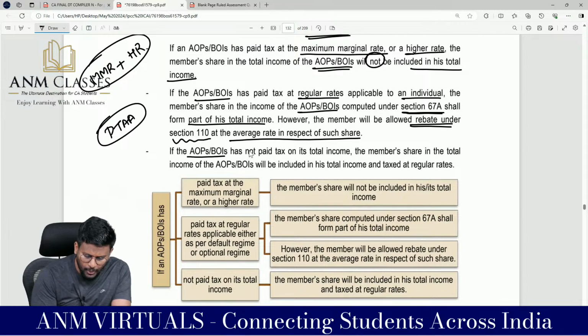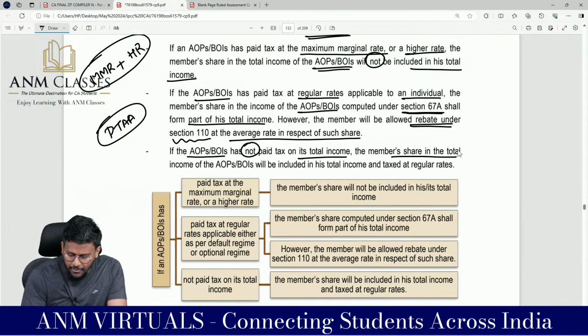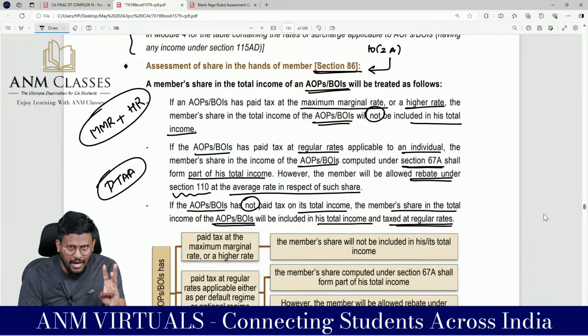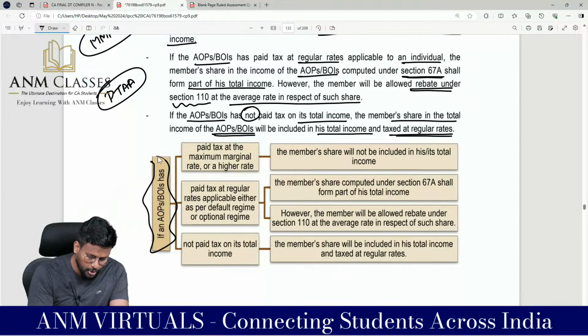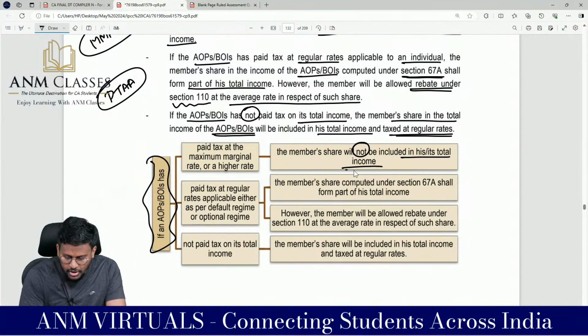If the AOP or BOI has not paid tax on its total income, member share in the total income of AOP or BOI will be included in its total income and taxed at a regular rate. That means if the AOP or BOI is taxed at higher rate or MMR, put it in the dustbin, exempt in the hands of the members. Have they paid at normal rate applicable to an individual, the income should be included in the hands of the members and you can claim rebate. If the AOP or BOI has not paid any tax, just include it in the hands of the members, they are not entitled to rebate. This is it: if AOP or BOI has paid tax at MMR or higher rate, member share will not be included in its total income.